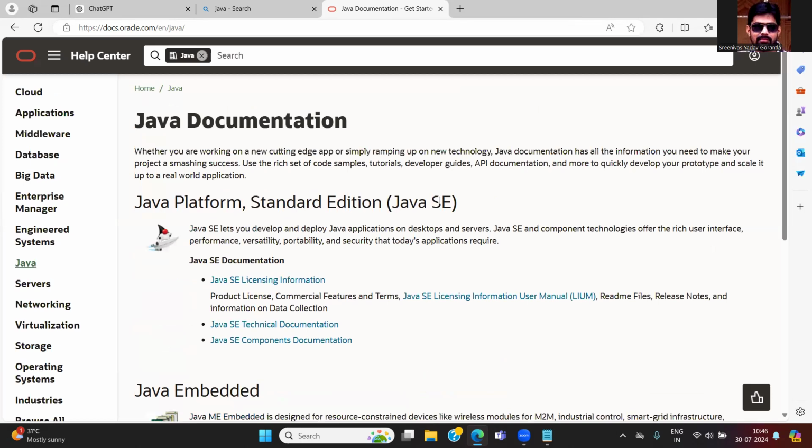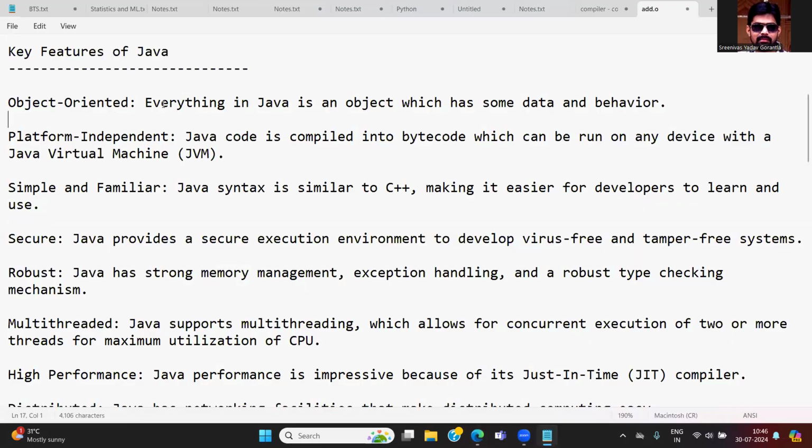Okay, so let us try to understand a few more concepts around Java. Key features of Java. The first is object oriented. This is a major important key feature for Java. Why? Because Java is object oriented. That is the major reason. Java is everywhere nowadays in high-level applications. Whenever you want to build a rich application, such as a shopping cart application or a payment gateway system, high-level applications, object oriented is very important for them.